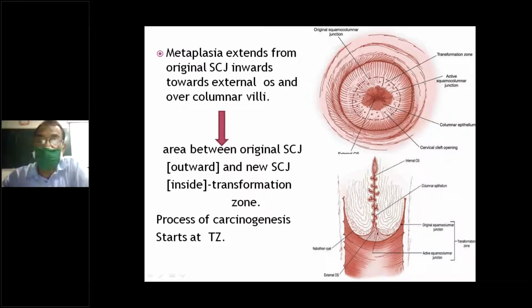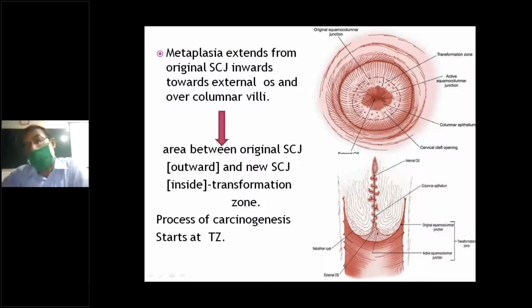So you can see it is the internal os, almost at the external os, and that is the original squamocolumnar junction, and that is the active squamocolumnar junction. This area is the transformation zone.